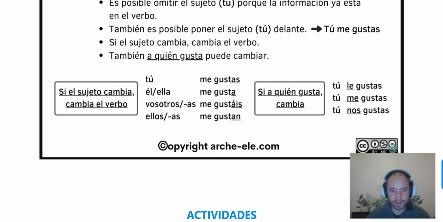Si a quien gusta cambia. That's if you want to speak about somebody else. So, tú le gustas, he likes you. Tú me gustas, you like me. Tú nos gustas, we like you. Also, it can be, for example, for a football match, right? Or I mean, for a football player or something like this. Like, we want you. Like, we like you. How you play or whatever.